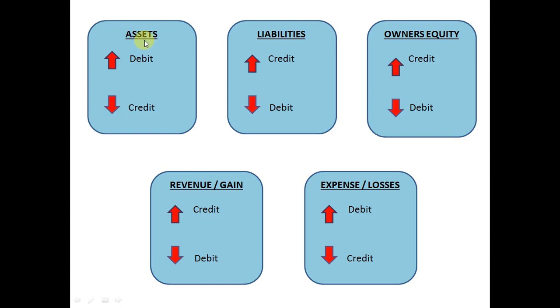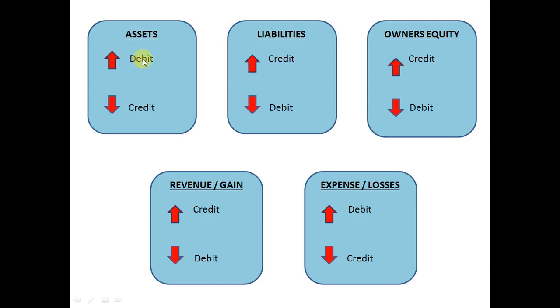We have 2 parent groups, assets and owner's equity, and when this transaction is happening, cash is coming into our business, so cash is increasing, and also the capital of our business is increasing. So whenever an asset is increasing, we should debit it.